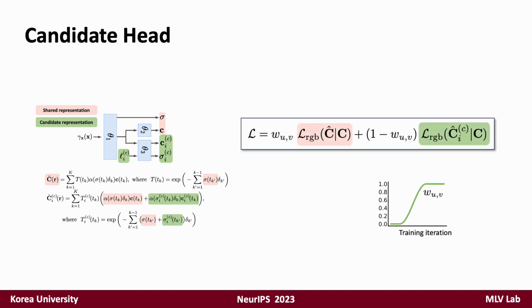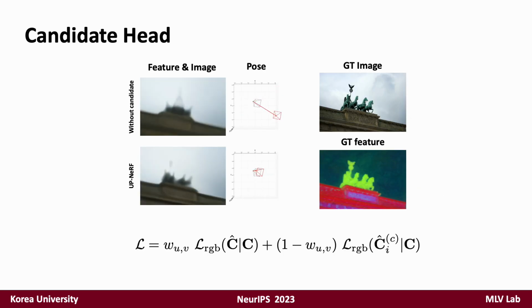Here is the loss function being used. Our intuition is to consider easy pieces first to complete the large jigsaw puzzle and handle hard pieces later. Therefore, we regulate the influence of the candidate head through scheduling. By utilizing the candidate head, you can observe that the pose is properly optimized.